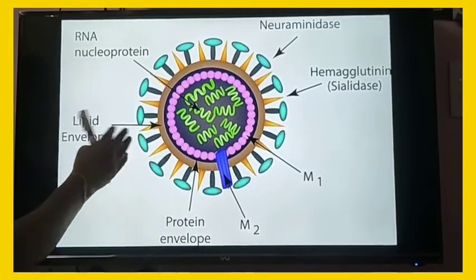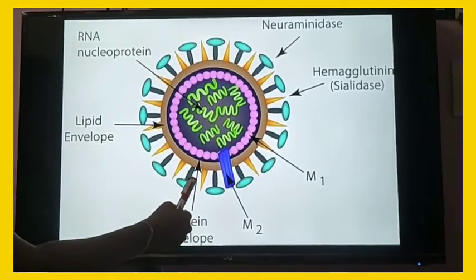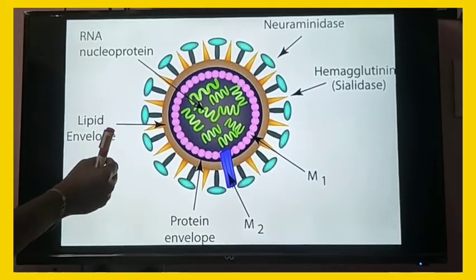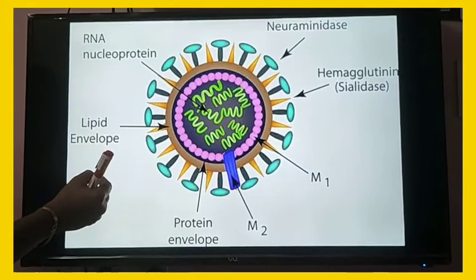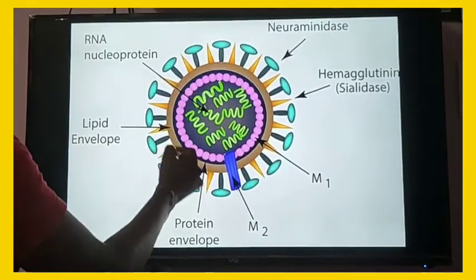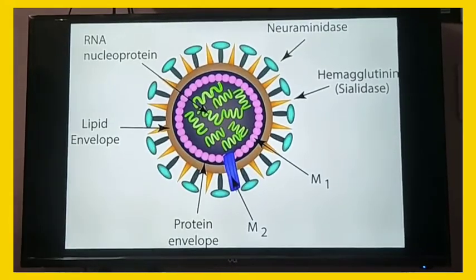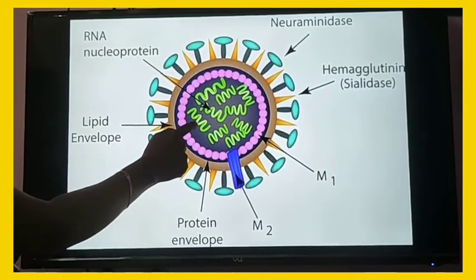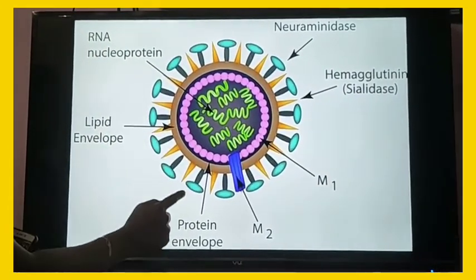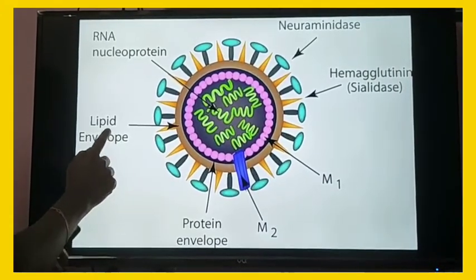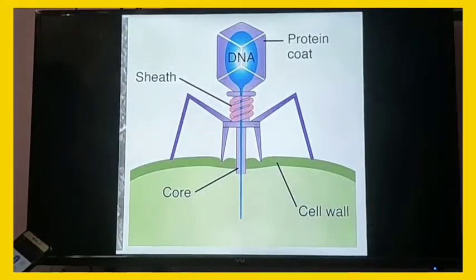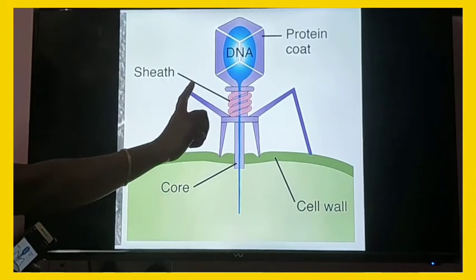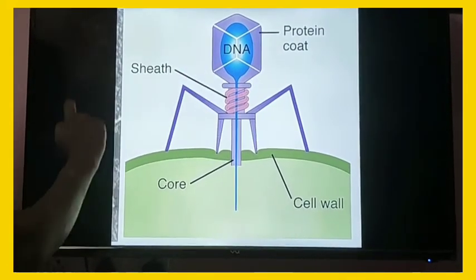But in bacteriophage there is no lipid coat. It is present only in the influenza virus. I already told you, lipid and carbohydrate coats are present in some viruses only. This influenza virus has RNA and a lipid envelope, but look at the bacteriophage virus. Here only the protein coat is present, not the lipid and carbohydrate coat, and the genetic material is DNA.